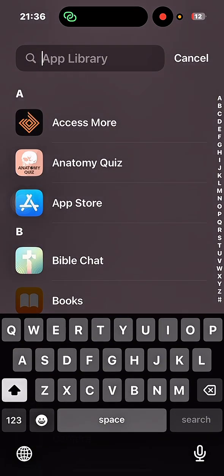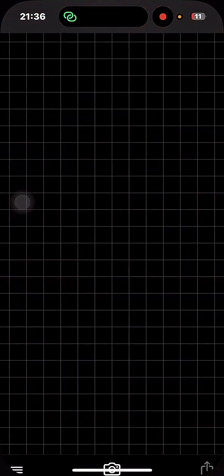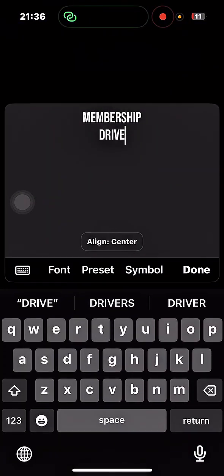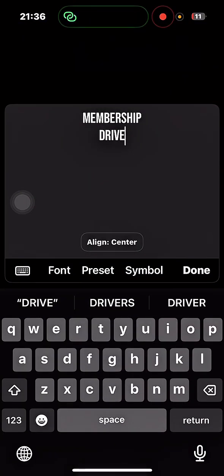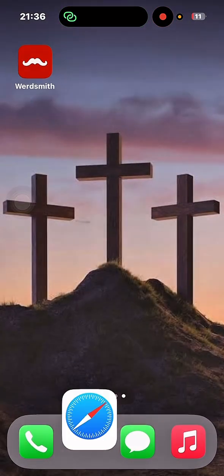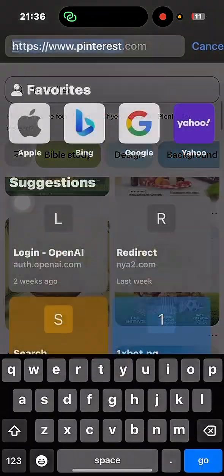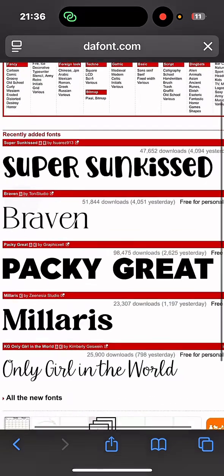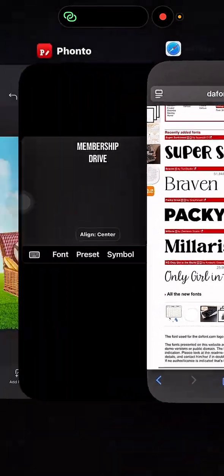Then I use Fonto personally to generate my fonts, but you guys can use any other app. I import from Fonto to here, or I go to the font. Let me show you guys the font. Forget about Fonto for now. Now search dafonts.com. This is the site where you can find your fonts. Now there are different fonts here. Oh wow, I love these fonts.